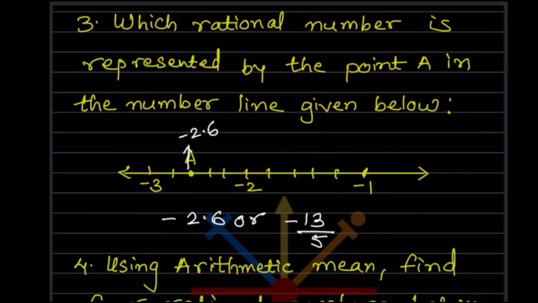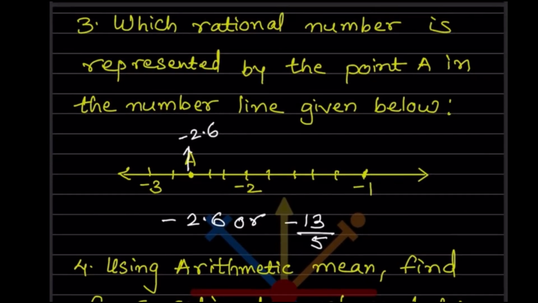Now which rational number is represented by the point A in the number line given below? So this is the point A given. So now can you see here, this number line is given. So how many divisions are there in between minus 2 and minus 3? So 1, 2, 3, 4, 5. So now what you can see, A is given on this point.